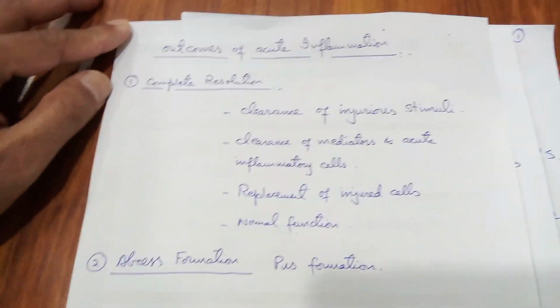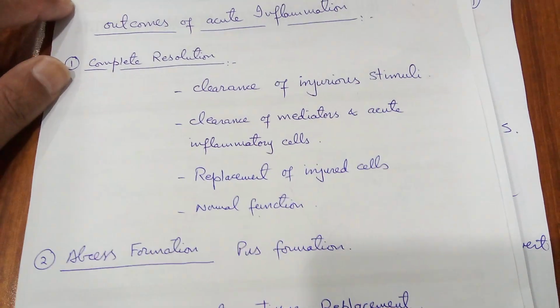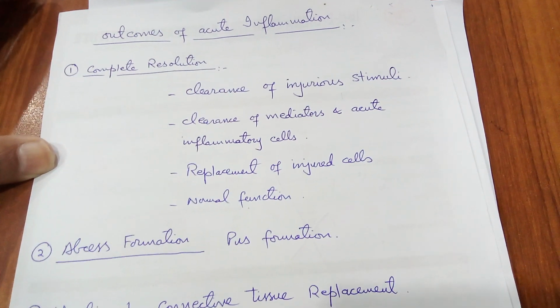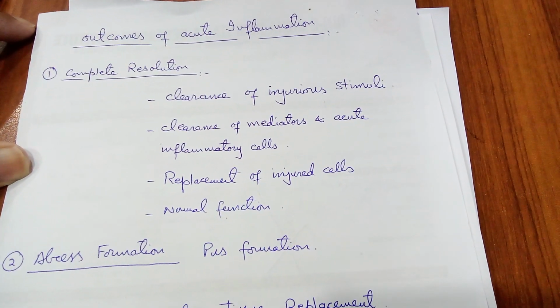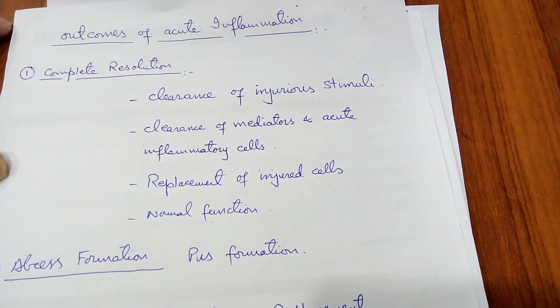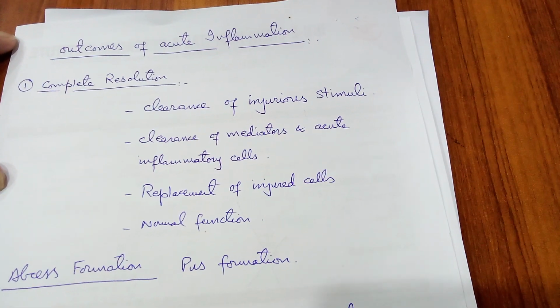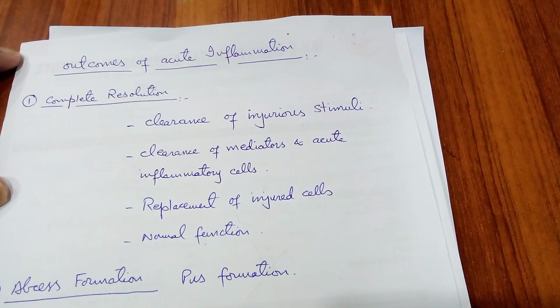Students, have a closer look at the outcomes of acute inflammation. This is number 1, complete resolution. How does complete resolution take place? There is clearance of injurious stimuli. It means the stimulus of injury is completely vanished away.